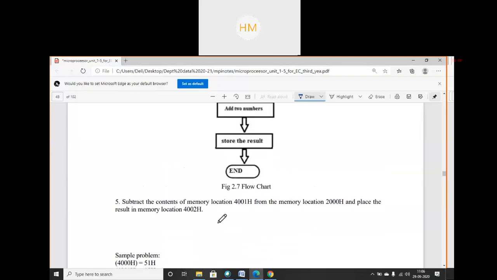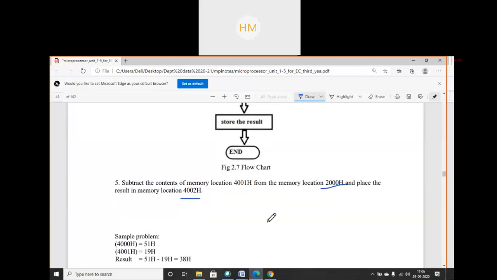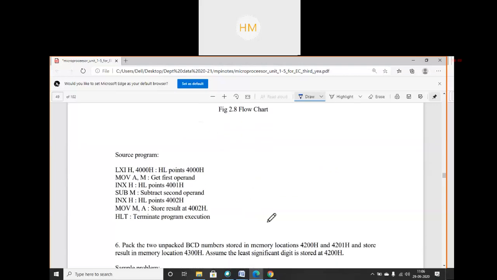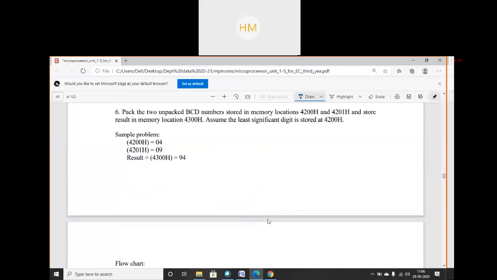Subtract the contents. Same as before. Okay, what was addition? Now here you have to subtract. This you have to do on your own. Subtract the contents of memory location 4001 hex from the memory location 2000 hex. See, the memory location has changed. And place the result in memory location 4002 hex. Clear? Next program. You have to write your own program.